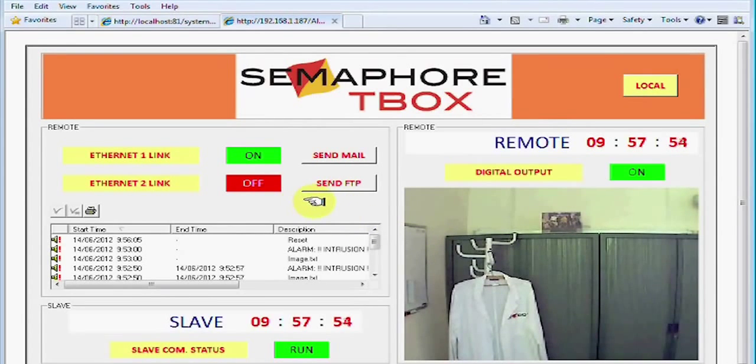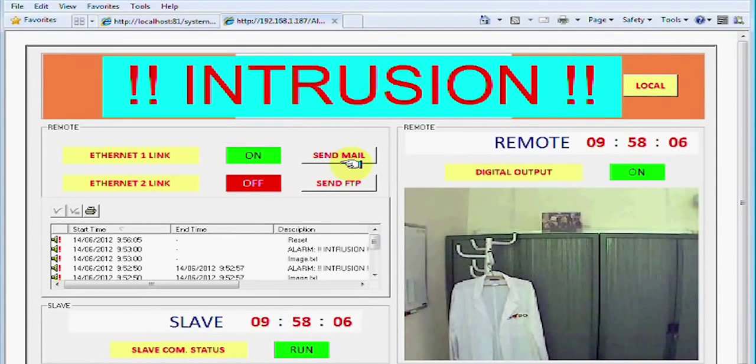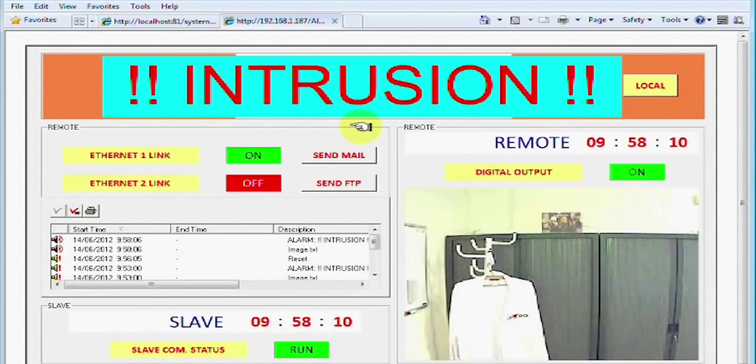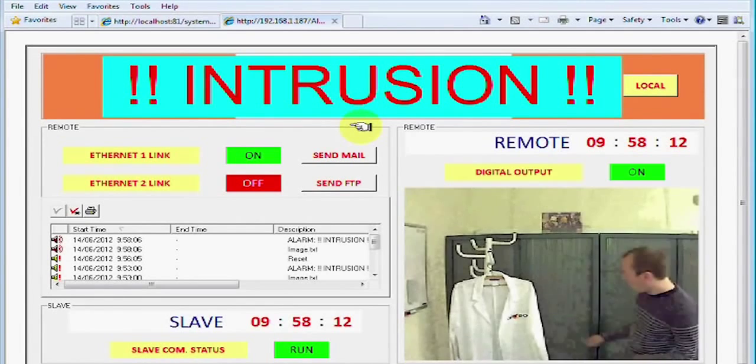Another use of the camera is the sending of a snapshot at any time using an alarm condition. Image can be sent as mail or as file to an FTP server or SD card. Oh, something wrong is going on here. Excuse me.